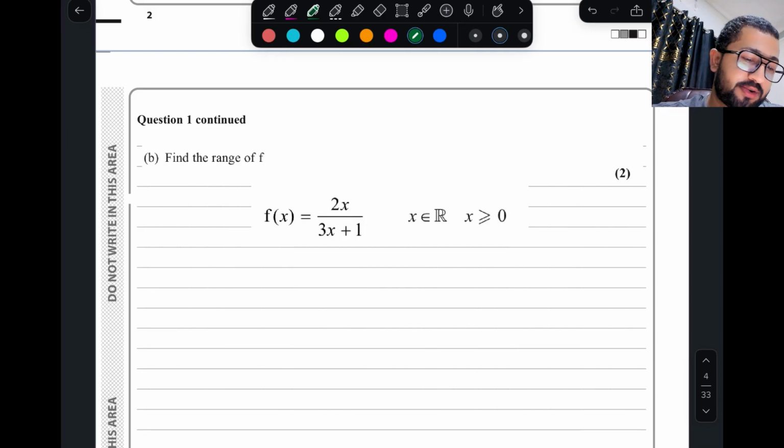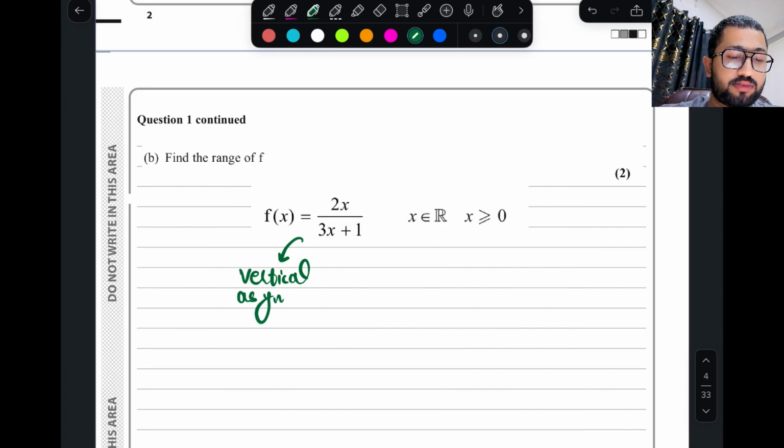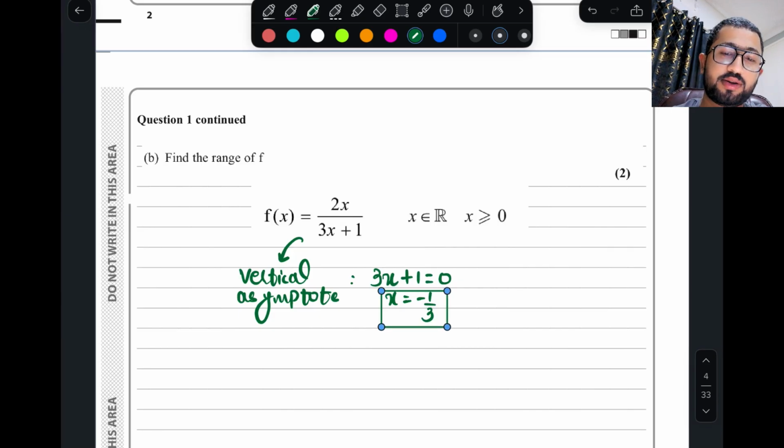First find the vertical asymptote. How to find the vertical asymptote? Put the denominator equal to 0 and find the value of x. That x value is minus 1 by 3.